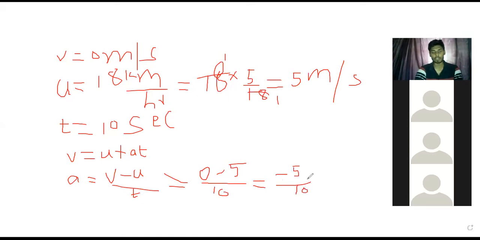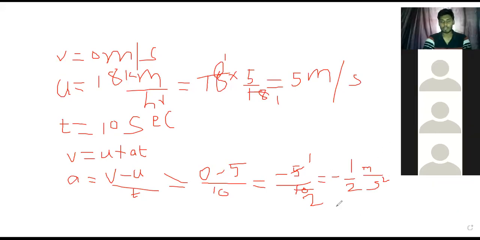Reverse, right, Pradosh. Be careful. 5 ones are 5, 5 twos are 10. So it is 1 by 2, not 2. Pradosh, it is division. Minus 1 by 2 meter per second square. Is it yes or no? Understand, Pradosh?